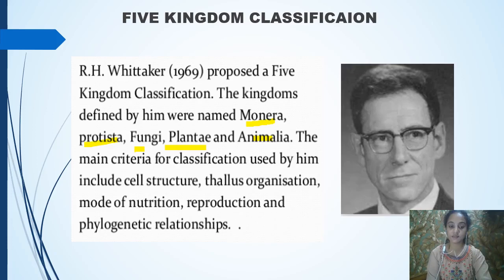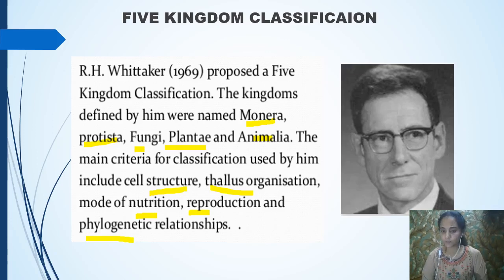Okay, now what was his criteria for the classification? He considered the cell structure. Clear? Then comes the thallus organization. Then the mode of nutrition, how they reproduce, and the phylogenetic relationship. What do you mean by the word phylogeny? Phylogeny stands for the evolutionary relationship. How one organism is connected with another organism, that is called the evolutionary relationship, or you can call it the phylogenetic relationship.